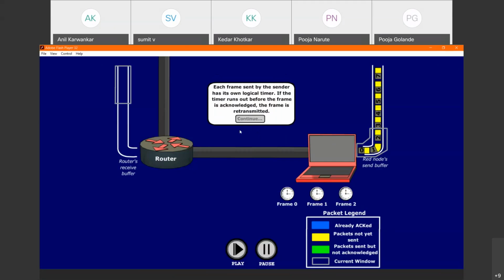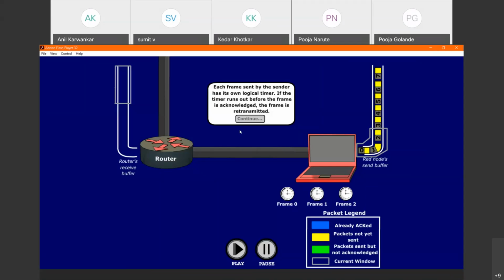See here. Pause it. Here, there are 7 frames in total. The window size is half of the total number of frames, 7 frames, less than half. So instead of 4, we are taking it as 3.